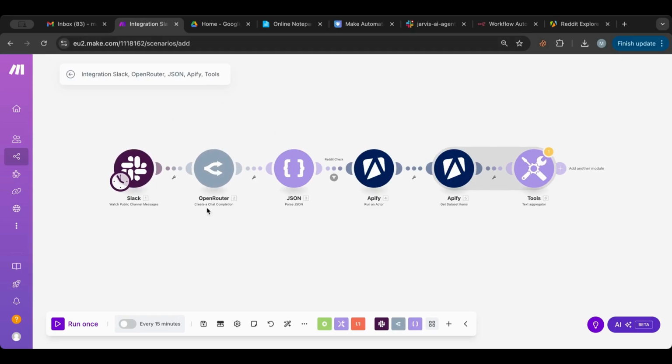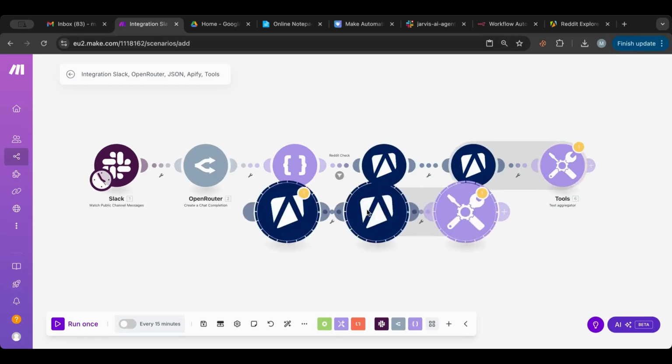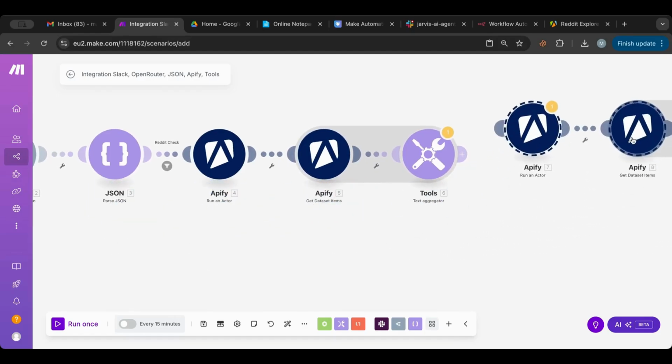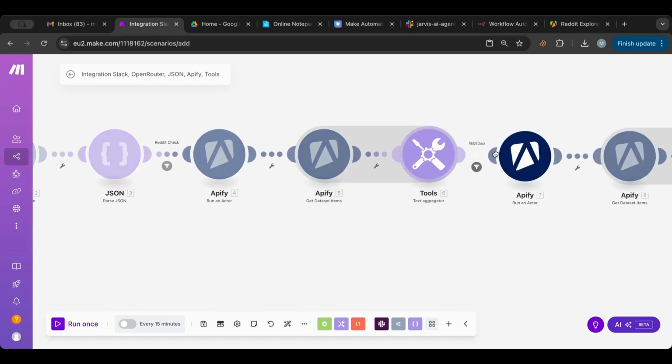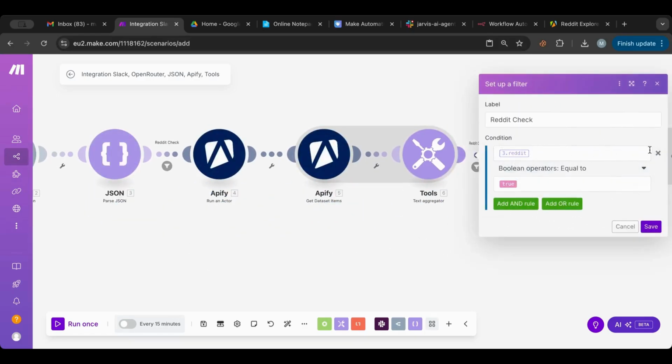So now we're getting a message, we're making sure that it's Reddit and taking the symptom, we're parsing, we are running the actor, and then we're getting the data. Okay, this is all for posts. Okay, now we'll need to do the same thing again but for comments. So I will get these here, and I will Control C, Control V, put that here, and connect this. Okay, we don't need the Reddit check here again. Let's delete that.